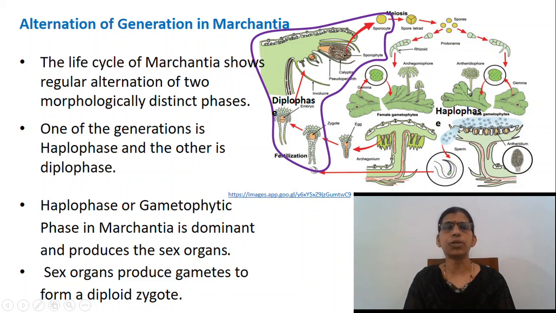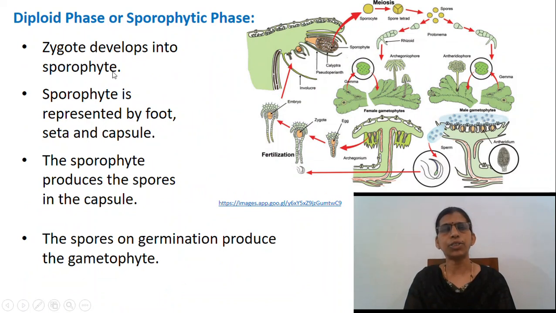It bears the sexual reproductive organs, that is, the antheridia and archegonia, which produce male gametes or antherozoids and female gametes or eggs respectively. With the gametic union, a zygote is formed which develops into a sporophyte. In Marchantia, the sporophyte is represented by foot, seta and capsule.